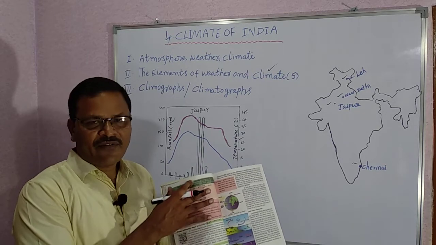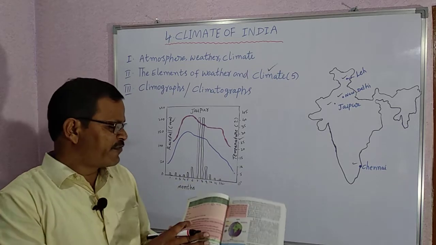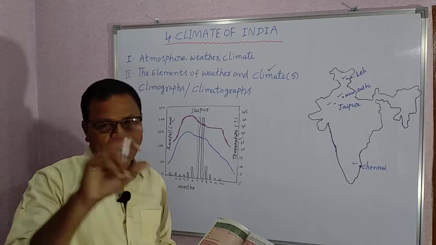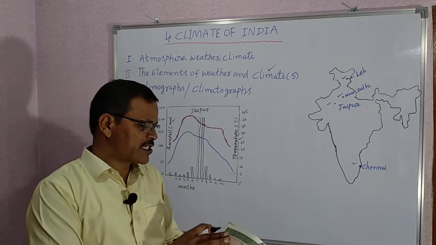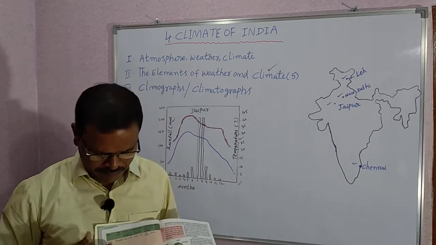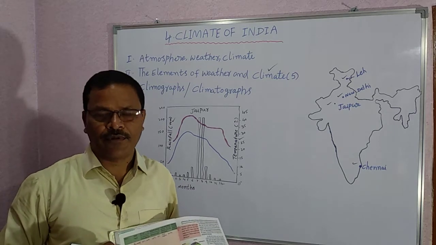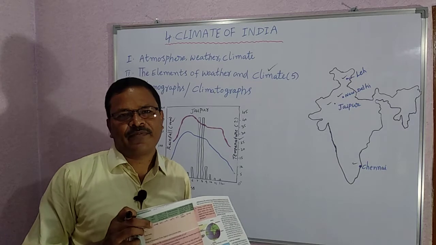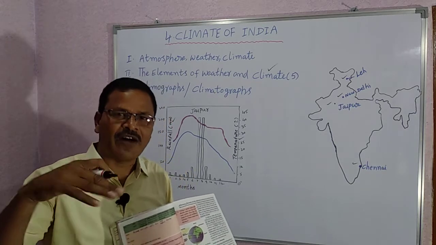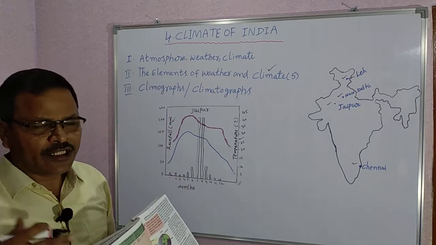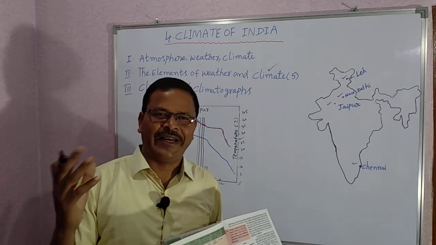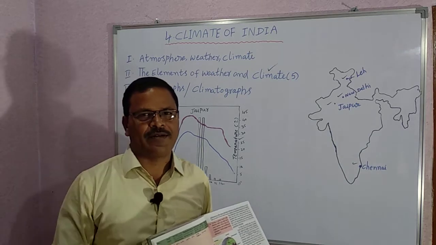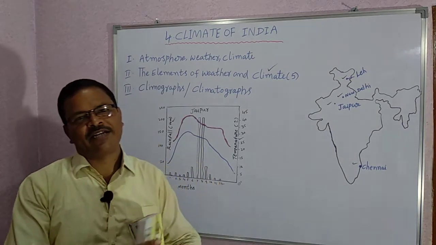Let us fill the first one. Before going to fill the columns, we have to know the headings of the columns. The first one, relief region. You have to write the relief region of that place. I think all of you know the relief regions of India. You learned that in our first chapter. How many relief regions are there in our country?